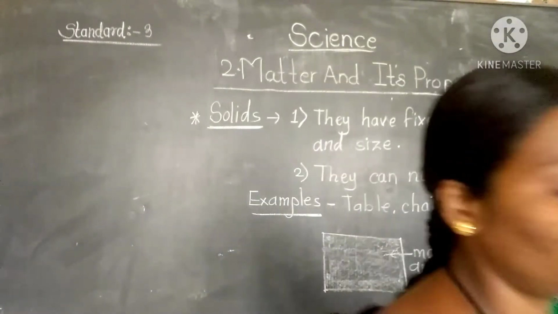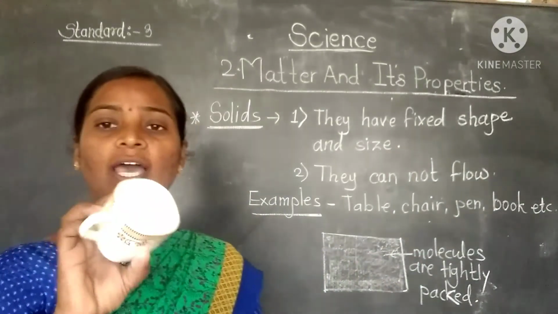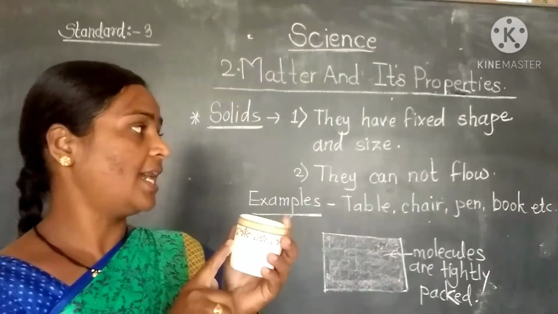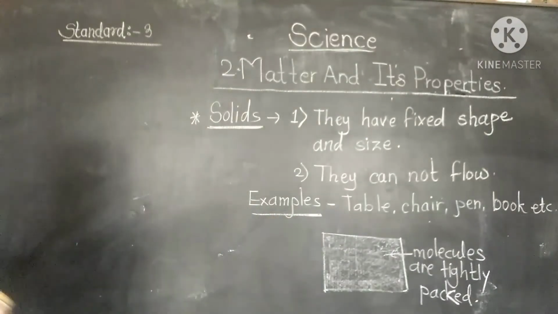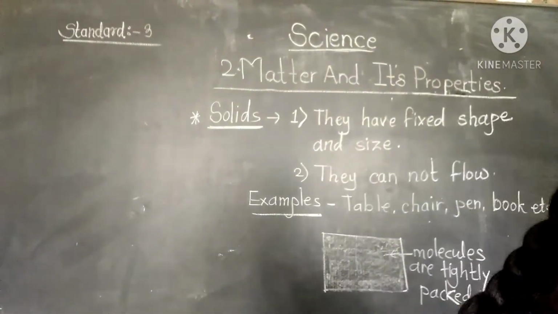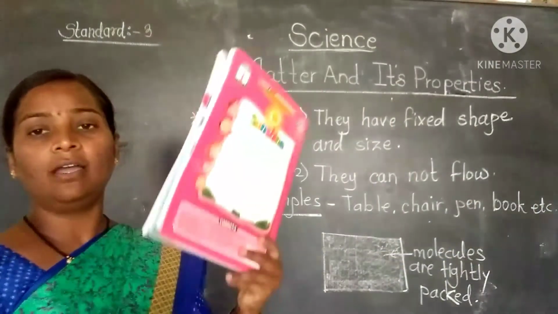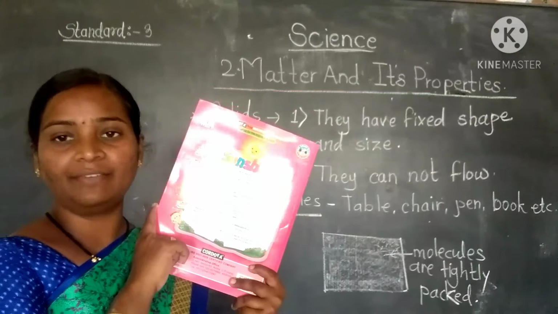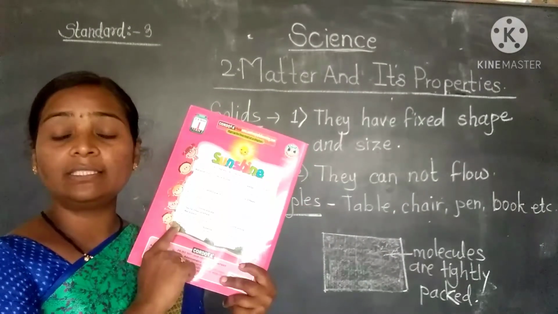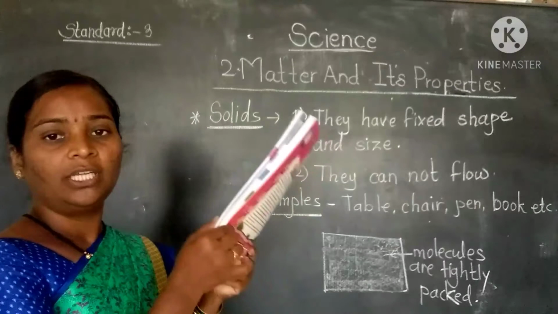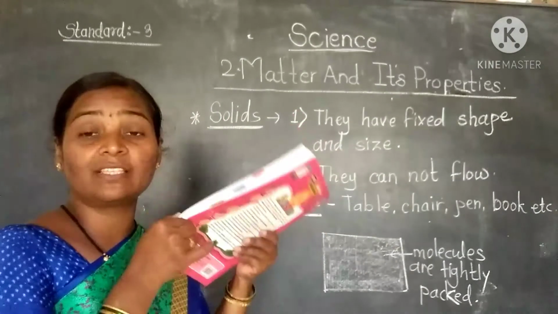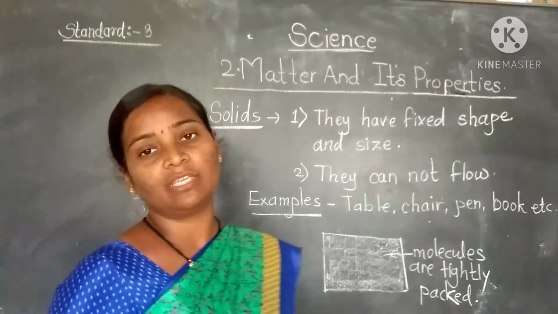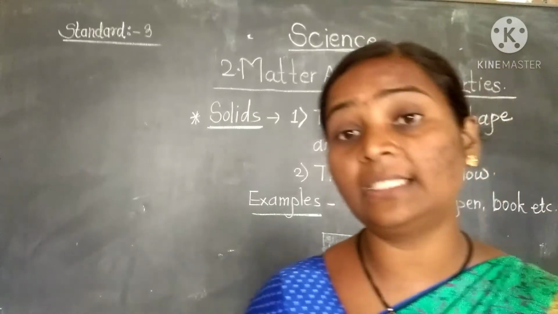Next thing I will show you here is the cup. Cup also has proper shape and size. It cannot flow. Next, here is the book. Book also has a fixed shape, a square shape, and it has a proper size also. Proper means fixed size. It cannot flow. That's why it is a solid. Okay, in this way you can identify solid things by the properties.